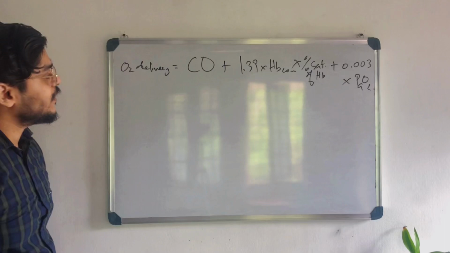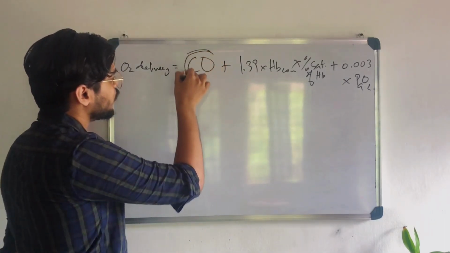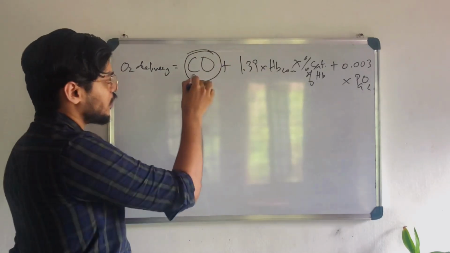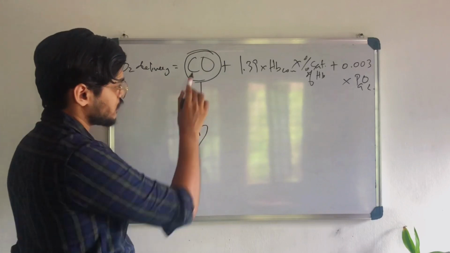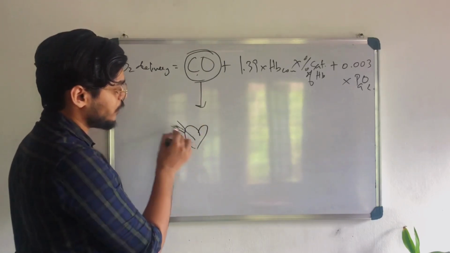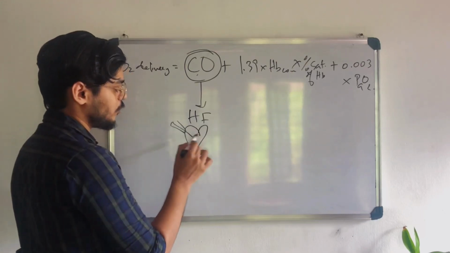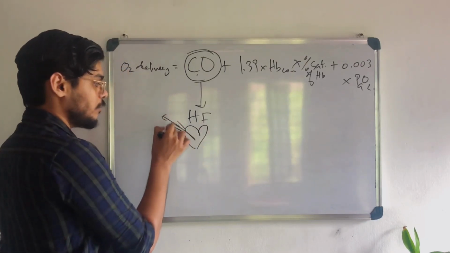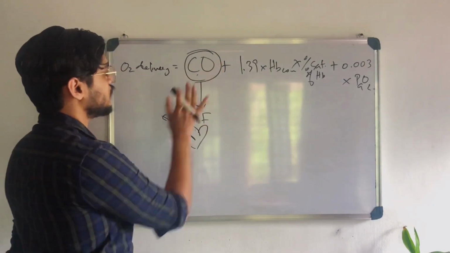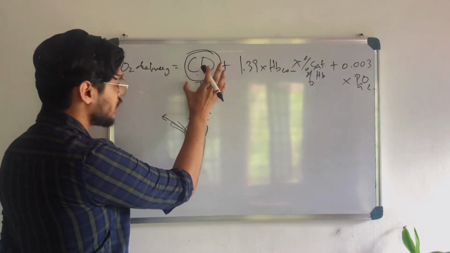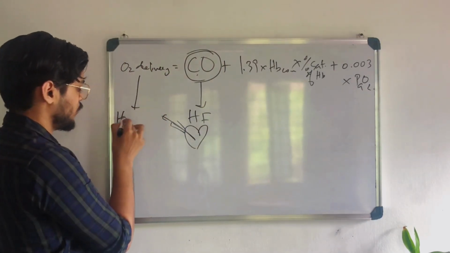And so when is the cardiac output reduced? Cardiac output is reduced when the heart fails. What is cardiac output? The amount of blood that is pumped out by the heart. If there is heart failure, the heart is not able to pump out much blood, so there is a decrease in the cardiac output. Then if there is a decrease in the cardiac output, there is a decrease in the oxygen delivery, causing hypoxia.